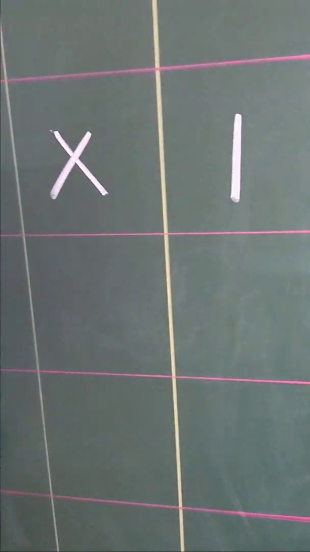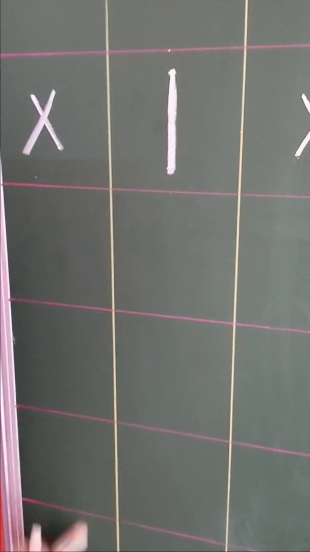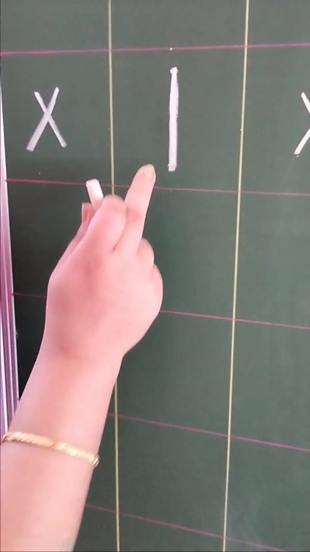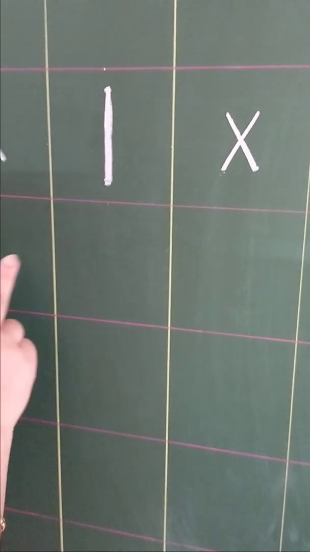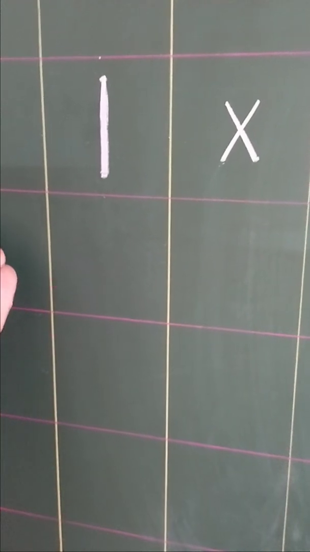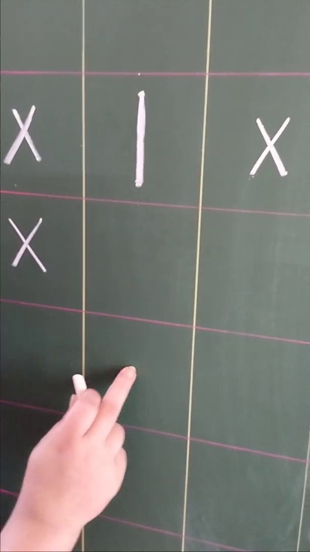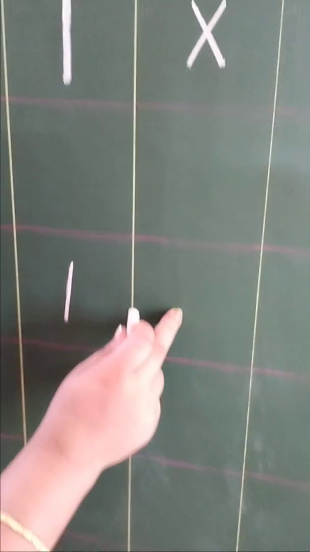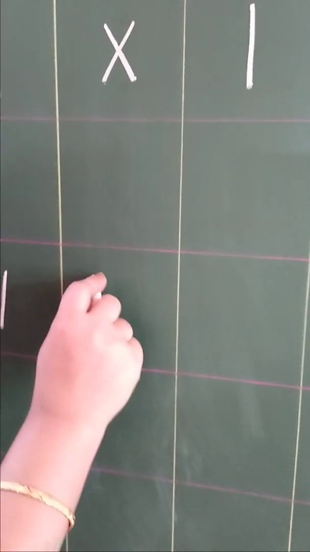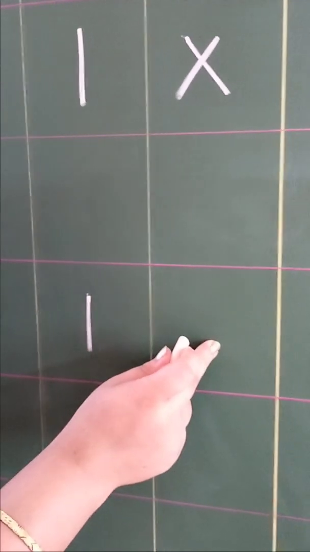So 1. Done. Now in the next line, as already told, I am not going to use this column. We will move to the second column. But every alternate row, so we will not be writing in this row also. No, we are not going to write. We are going to write in the next one. Here, 1. Again, we are not going to write here. So cross. We are going to write here.